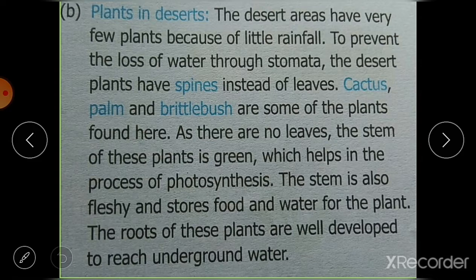The desert areas that we know, they are very hot and very little rainfall is there, so plants are living in very harsh conditions, means very hot and with very little water. So desert areas have very few plants because of little rainfall, क्योंकि वहाँ बहुत कम बारिश होती है, प्लांट्स भी बहुत कम ग्रो होते हैं.